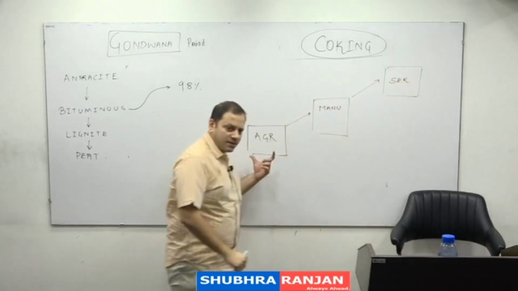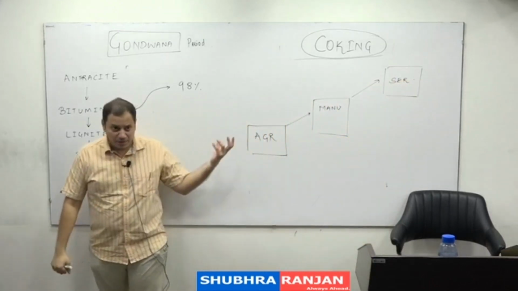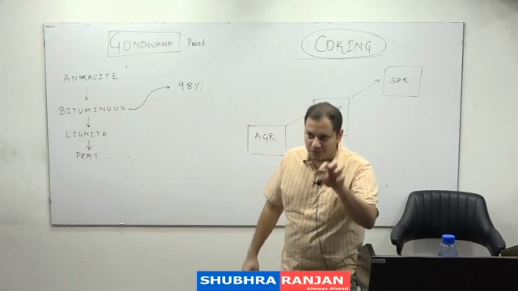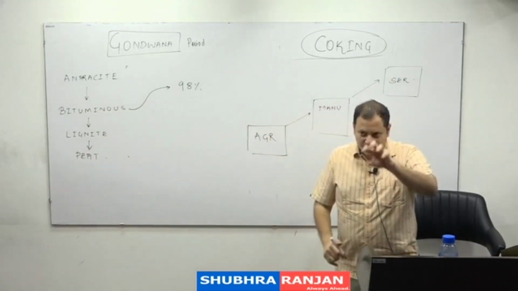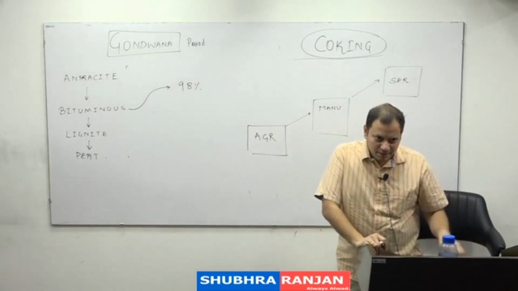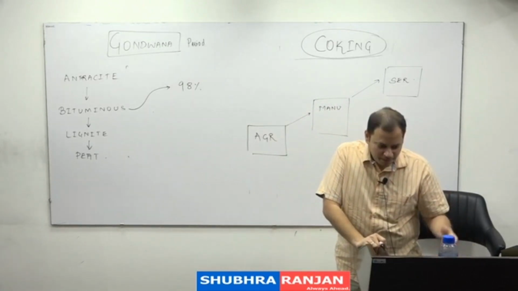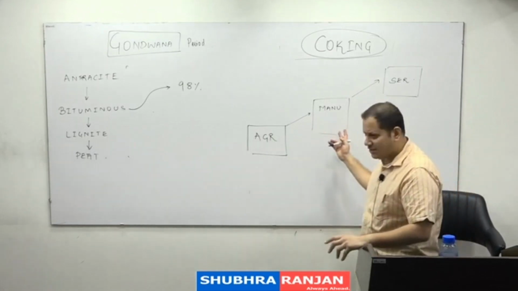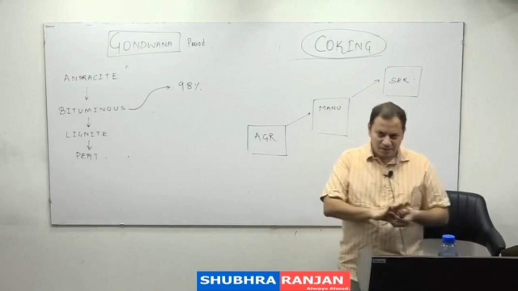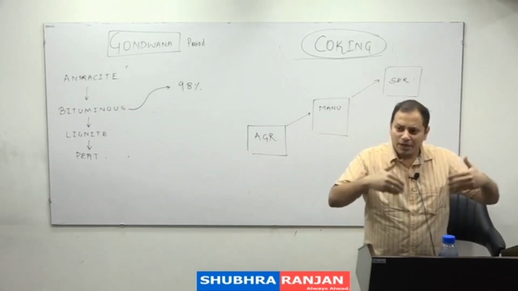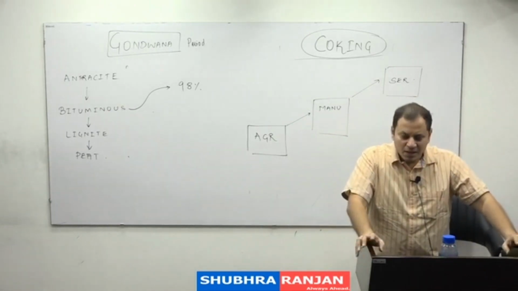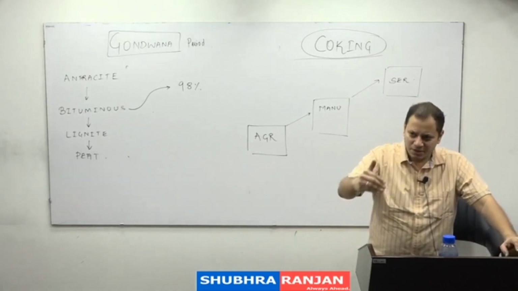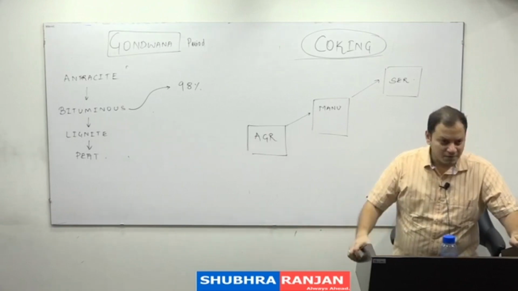Why? Agriculture sector, people will get jobs, people will have money, excess of money, they will send their children for education to the surrounding urban areas, or they will settle in the surrounding urban areas. When they settle in the surrounding urban areas, there is increase in the income, they will get jobs in the industrial sector. With the coming up of jobs in the industrial sector, they can spend more and more amount of money on health and education. And then the third generation etc. जो है, it can be employed in the service sector industry.